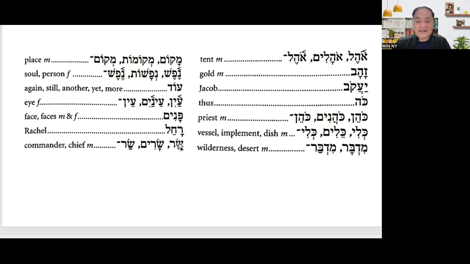And then Sar is commander, chief, masculine, or prince. Okay? And then Sarim. Sarim is the plural. Sometimes we translate Sar as prince, like Sar Shalom, prince of peace. And the feminine for that is Sarah. Okay, the feminine is Sarah.